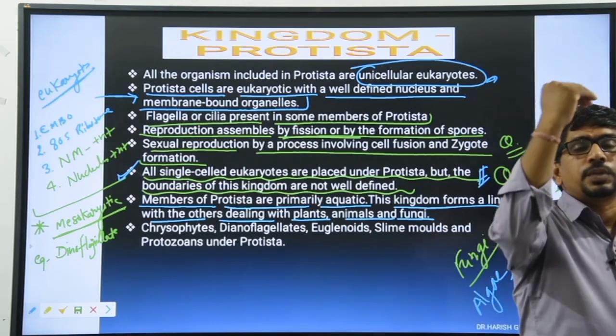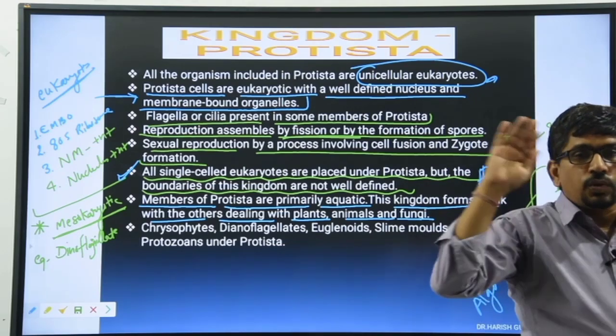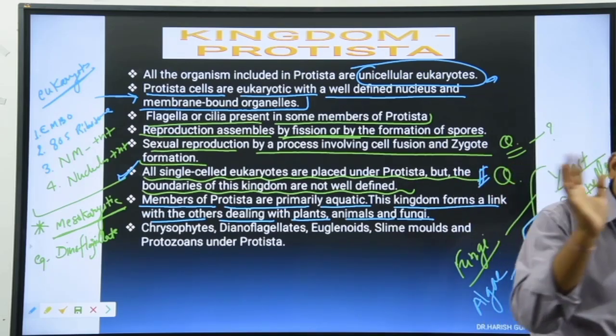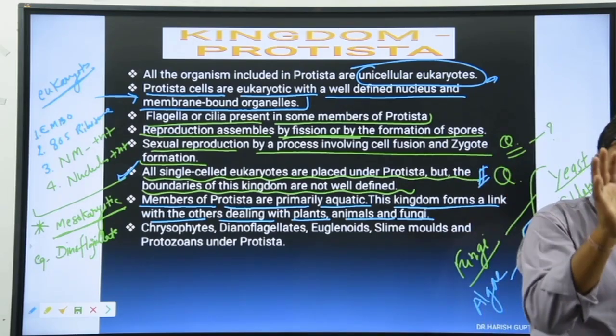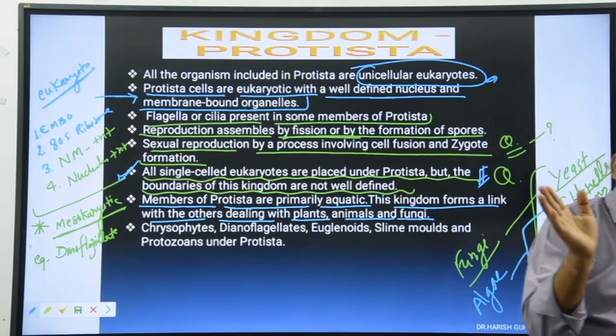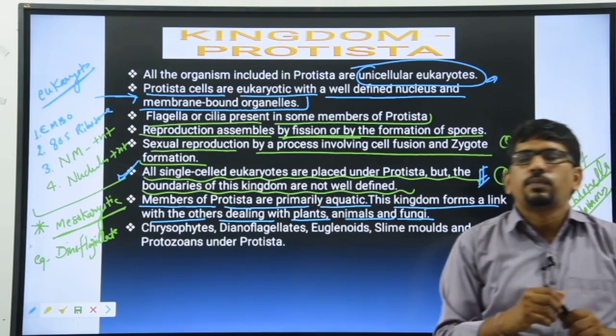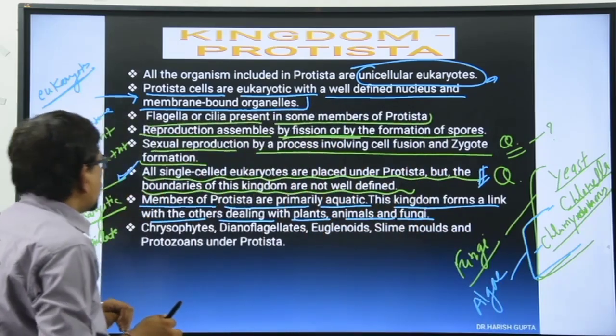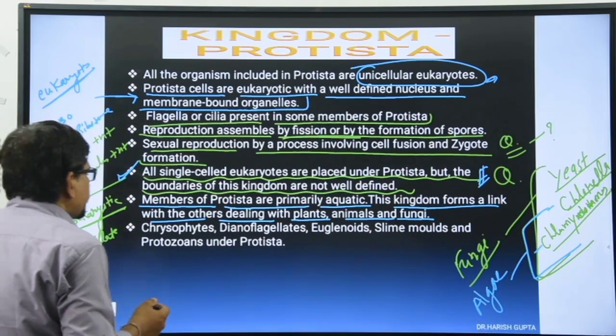So due to the presence of this kingdom, all the unicellular from plantae, animalia, fungi are included and they are separate from these classes and make this new kingdom known as the Protista.